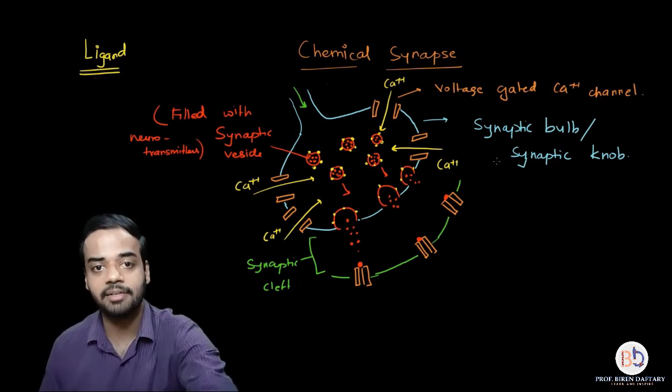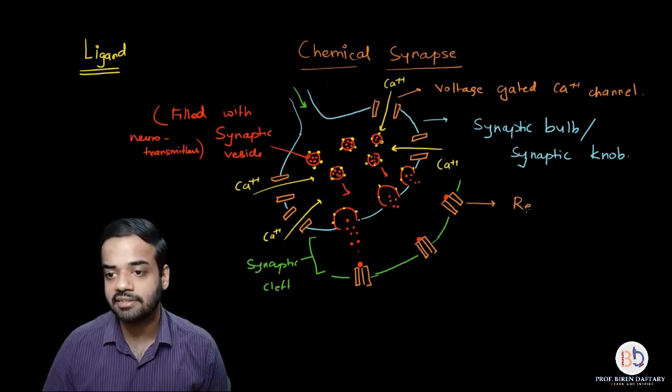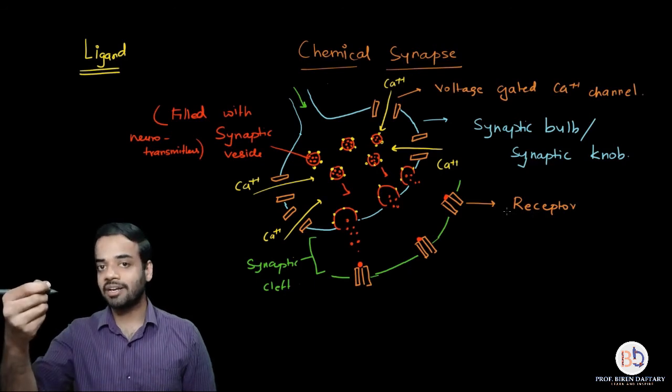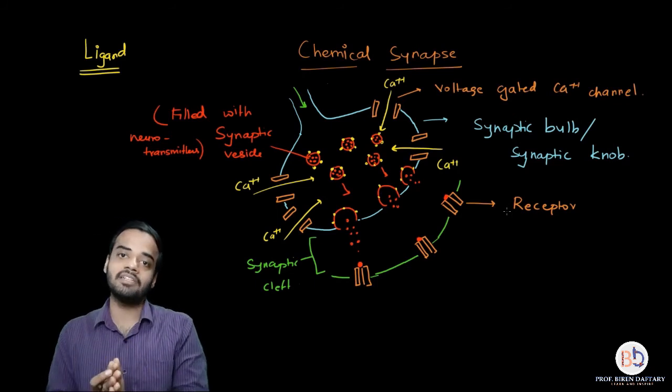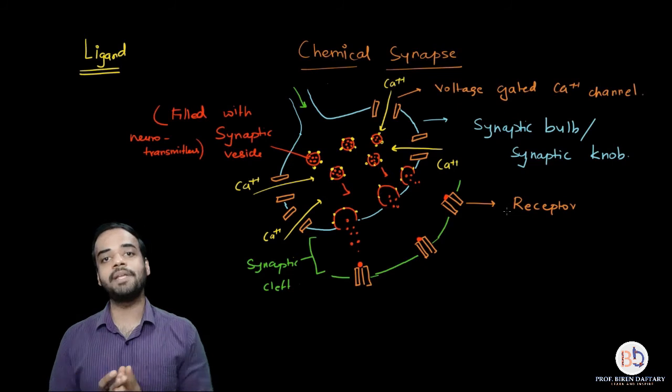Let me label the receptor over here so that it becomes easy. This orange color structure is the receptor. Okay, and receptor plus neurotransmitter is called a ligand. Now what happens is, as soon as the neurotransmitter attaches to the receptor, it opens, because the receptor is again like a channel. But here, what is controlling the opening and closing of the channel?